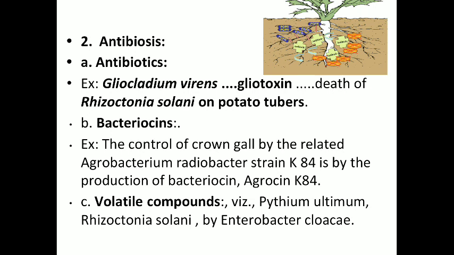In that, first one, that is antibiotics. Gliocladium virens produces gliotoxin, which causes the death of Rhizoctonia fungi on potato. Then the next one, bacteriocin. It is a highly specific antibacterial protein produced by a certain strain of bacteria and active against some other strain of the same species. The example crown gall is mentioned over here, and the bacteriocin is agrocin K84. Then also some volatile compounds are produced by microorganisms, for example by Enterobacter cloacae.